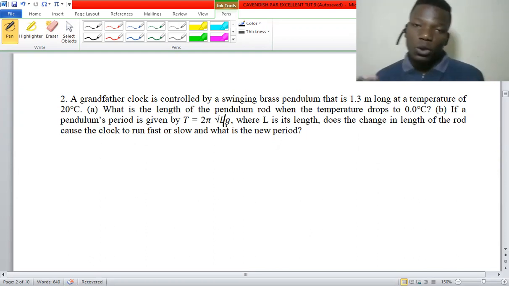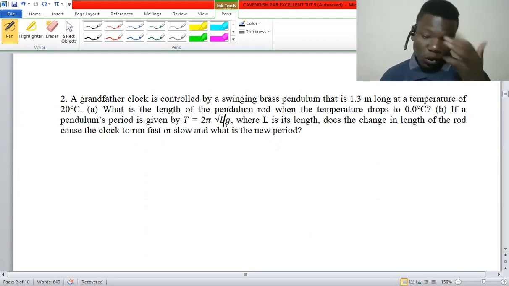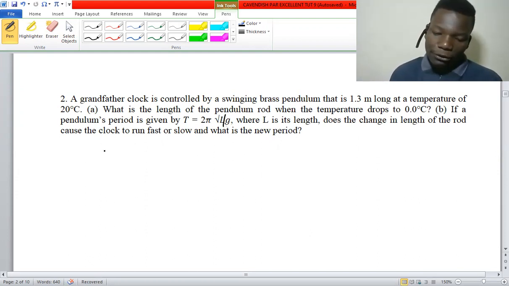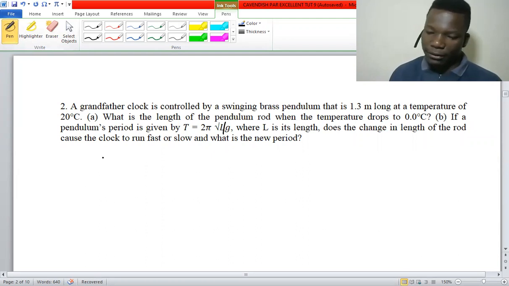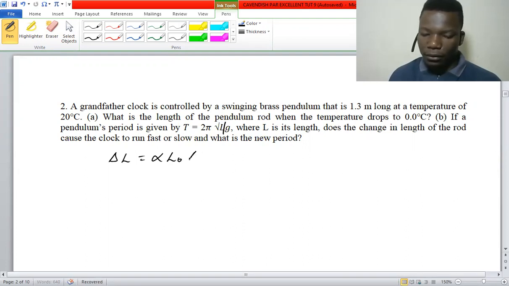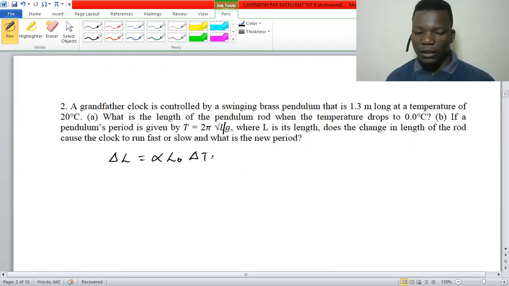If you have not watched it, the first question that we solved under thermophysics, kindly go back and look for that question. So here we also have this formula, with the change in temperature.